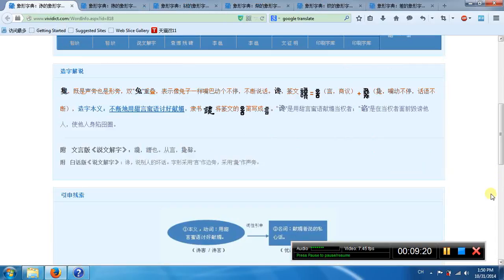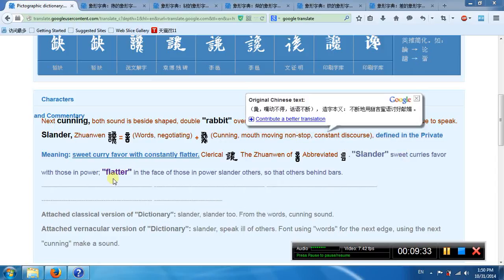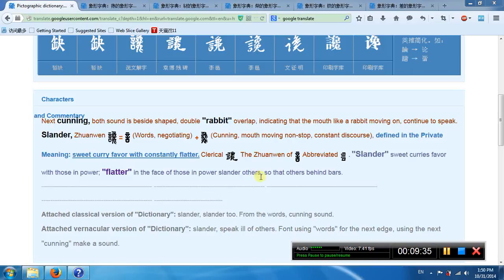This is a Chan. His left part means words, negotiating. His right part means moveless, unstoppable. So he means to sweet talk, to flatter, constantly flatter. This is Chan.